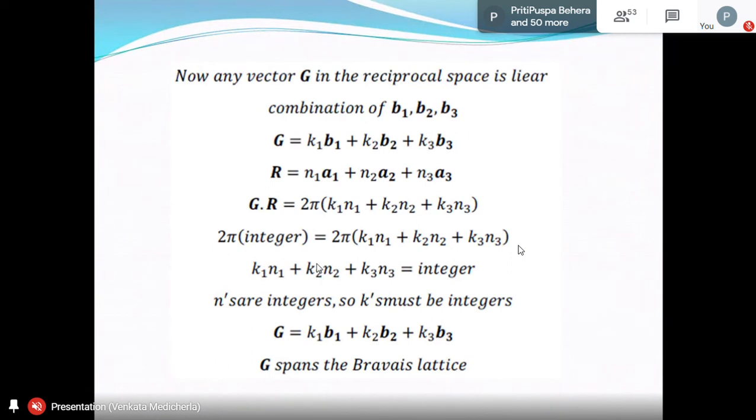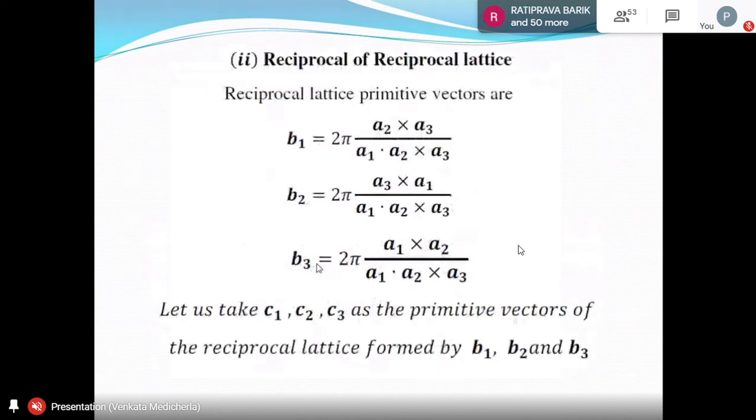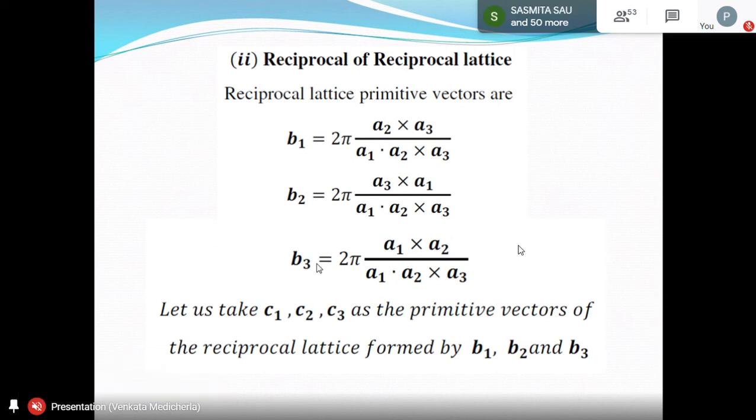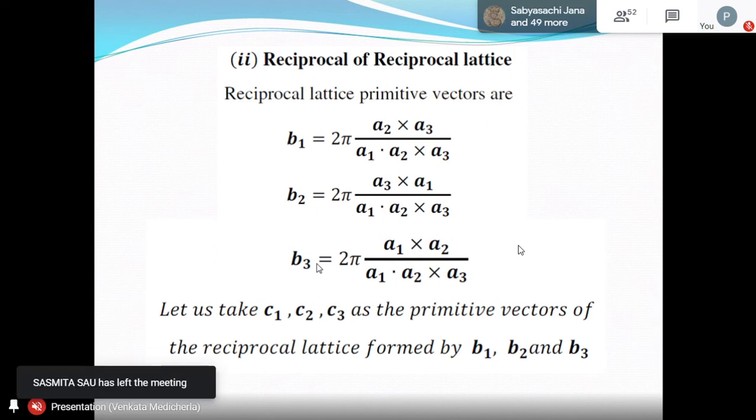Okay, so this reciprocal lattice is a Bravais lattice simply. G spans a Bravais lattice, which means the reciprocal lattice is also a Bravais lattice. Now let us take the reciprocal of the reciprocal lattice. Because once we know that you started with the Bravais lattice and got the reciprocal, if you reverse it again, you should get the original. Suppose we take x. What is the reciprocal of it? 1 by x. If you again reciprocate, you should get back x. Are we getting the same? Is it the same or not? We have to verify.